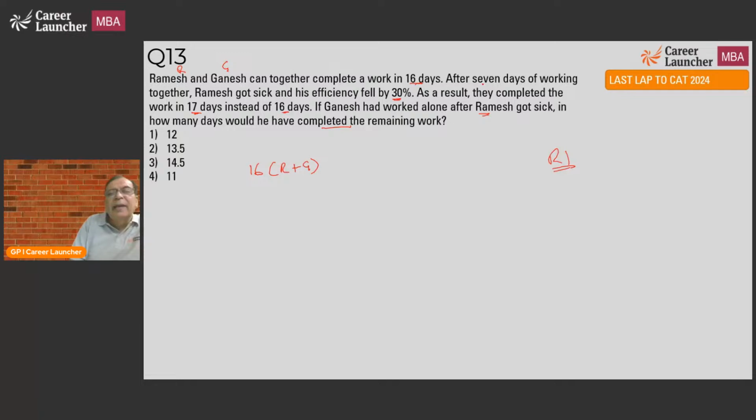Now, what happened in the second case? After 7 days of working together, so in the second case, Ramesh and Ganesh worked together for 7 days. Then Ramesh got sick and his efficiency fell by 30%. And they finished the work in 17 days. So the next 10 days, Ramesh worked at 0.7 and Ganesh worked as usual. These two have to be equal. Find R upon G and solve the question. Standard round one question, time and work question, you should be able to get this in place.